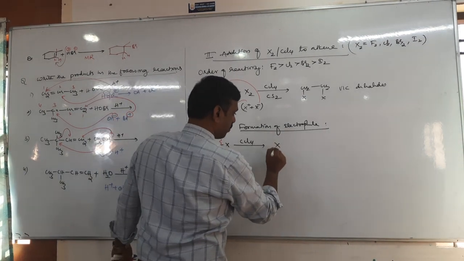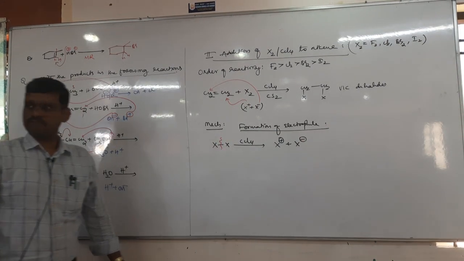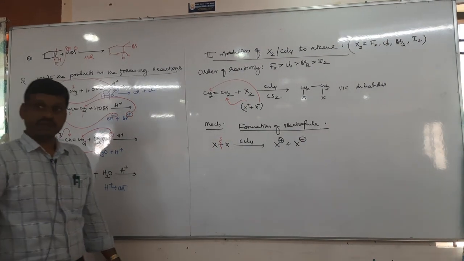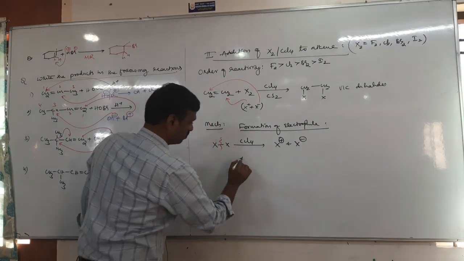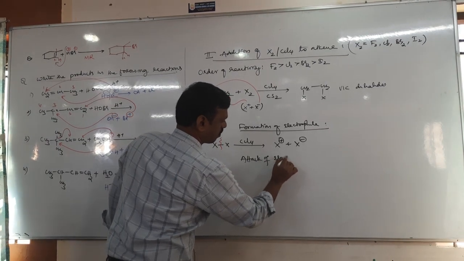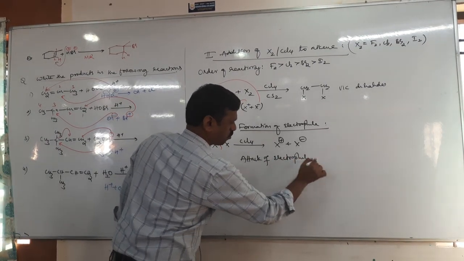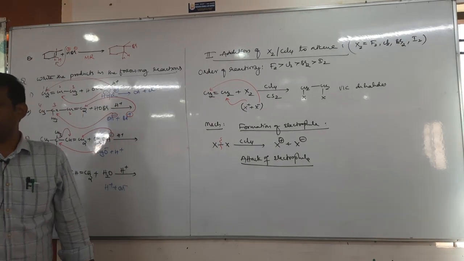In heterolytic cleavage, one forms X plus, another forms X minus. Next, step 2: attack of electrophile, then attack of nucleophile.